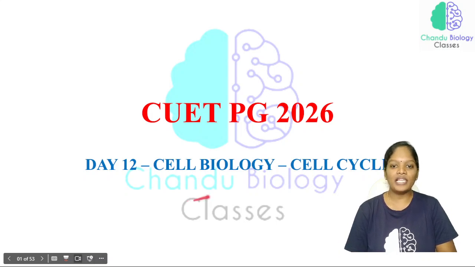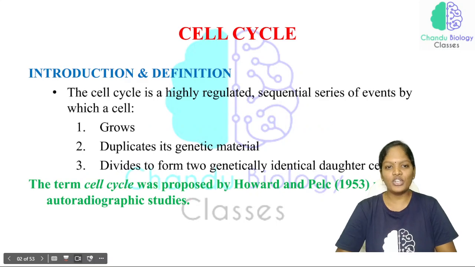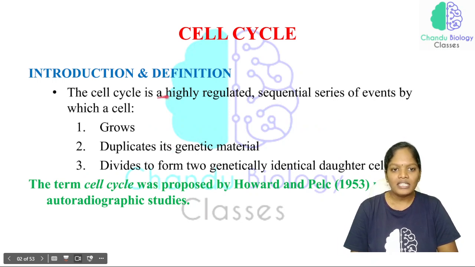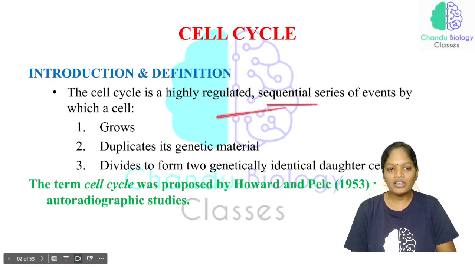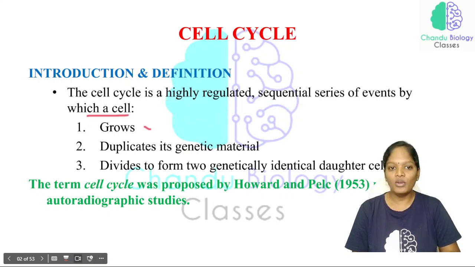And in today's class we are going to discuss the cell cycle and its introduction. How can we define the cell cycle and what exactly is done under the cell cycle? See, the cell cycle is a highly regulated sequential series of events by which a cell grows, duplicates its genetic material, and divides to form two genetically identical daughter cells.